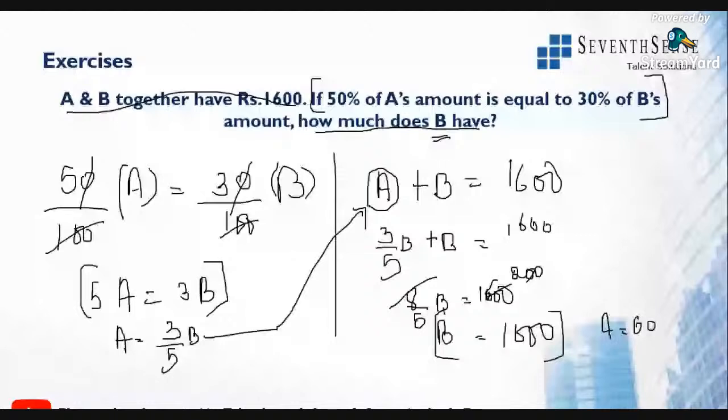All right. Now if you want to check out, 5A should be equal to 3B, right? 5A should be equal to 3B. All right. 5 into 600 is 3000, right? 5 times A's amount is 3000. 3B, 3 into B is 3 into 1000, which is 3000.